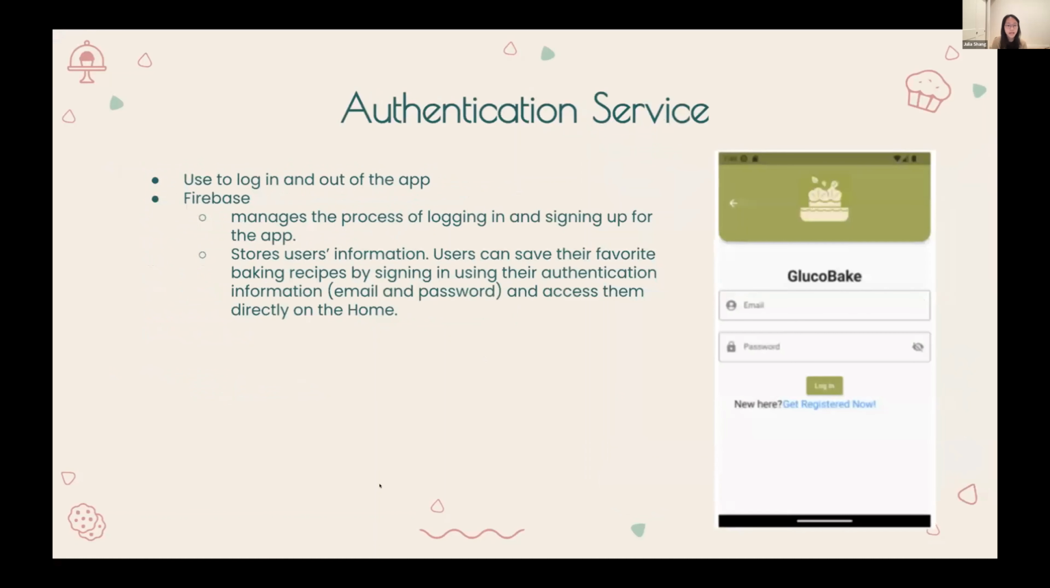One component of the app is an authentication service. Firebase manages the process of logging in and signing up for the app. In addition, Firestore is used to store users' information. Thanks to Firestore, users can save their favorite baking recipe by signing in using their authentication information, in this case, email and password, and access them directly on the home screen.